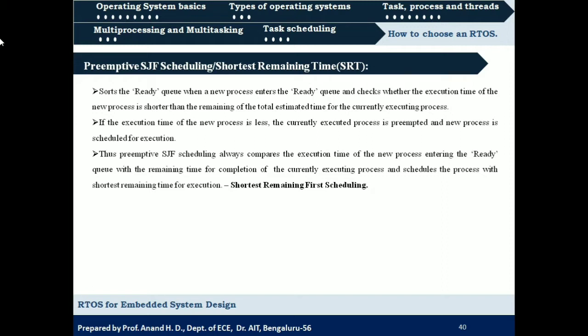If the newly entered process requires less time to complete its execution compared to the currently executing process, the currently executing process will be preempted and the newly arrived process with the shortest remaining time for completion will be scheduled for execution. So it is called shortest remaining time scheduling.